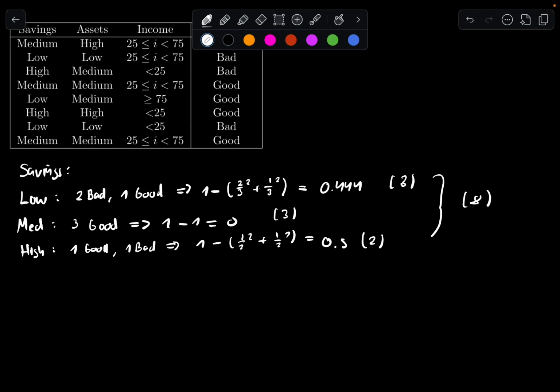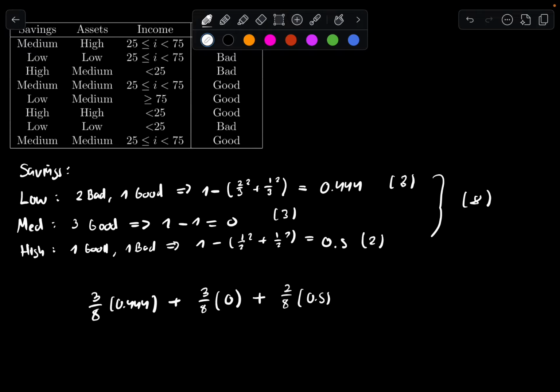So we do 3/8 times its respective value plus 3/8 times its value, in this case 0, plus 2/8 times 0.5.